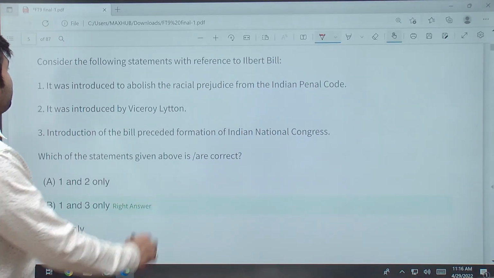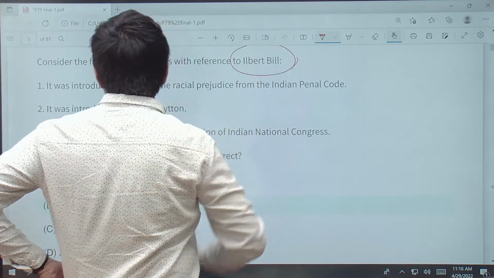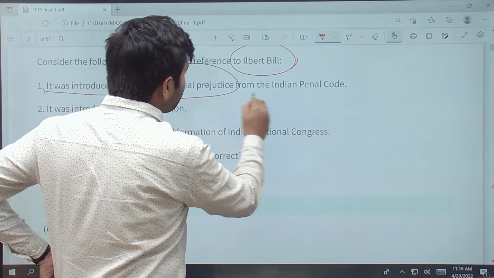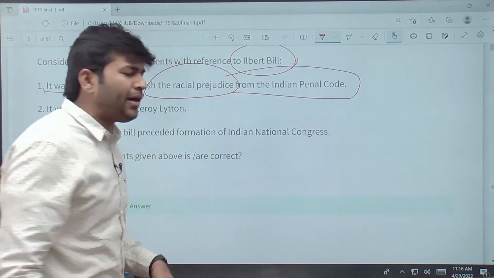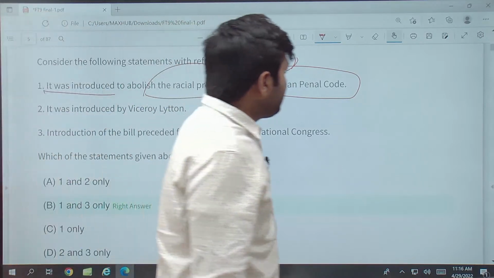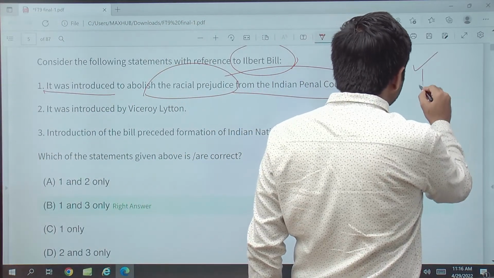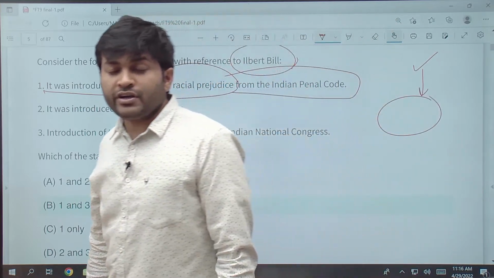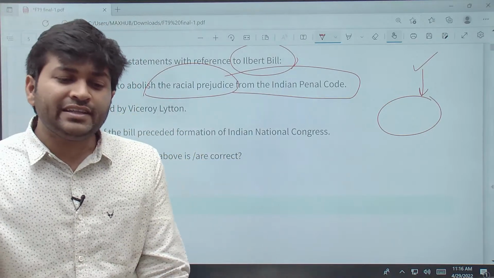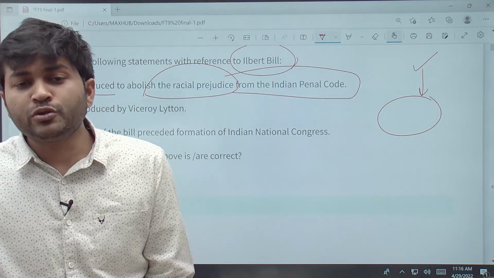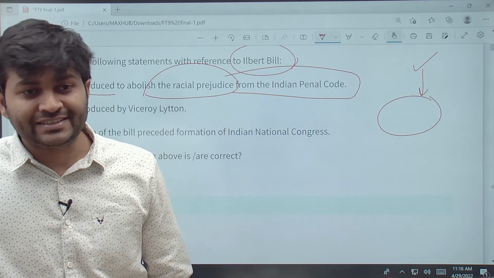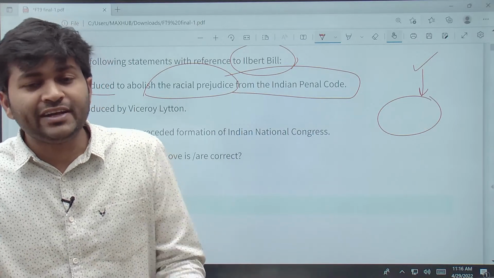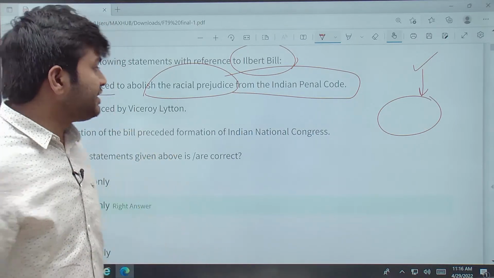Now, the Ilbert Bill controversy. This was introduced to abolish racial prejudice from the Indian Penal Code. See, earlier, Indians were given justice by Indian judges, but the Ilbert Bill controversy was regarding the Europeans also being judged by Indian judges. That was the bill, and it was opposed by the Europeans. Why? Because they said that we cannot be judged by Indians, and this was the controversy.